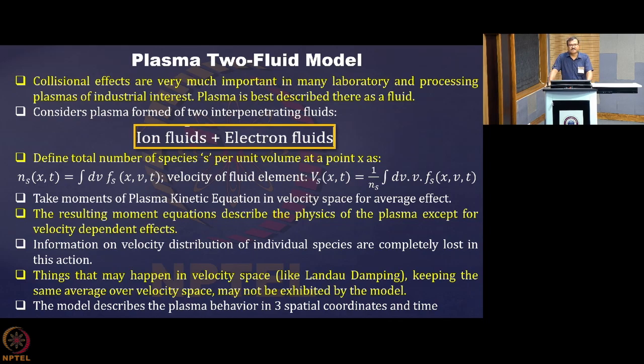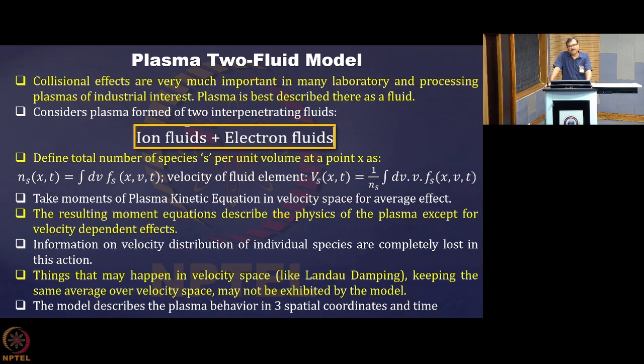So in this case, we define the total number of particles of species S per unit volume as the integration over velocity of f(x,v,t), that is the distribution function.